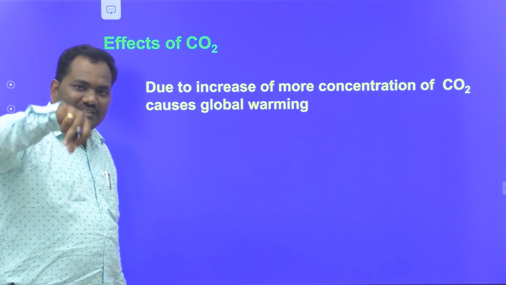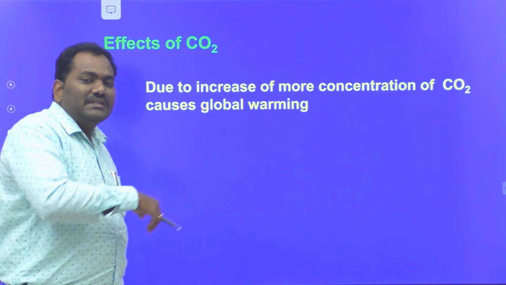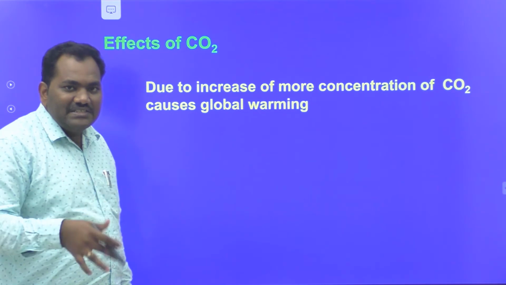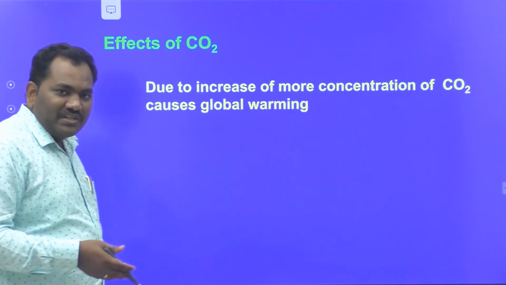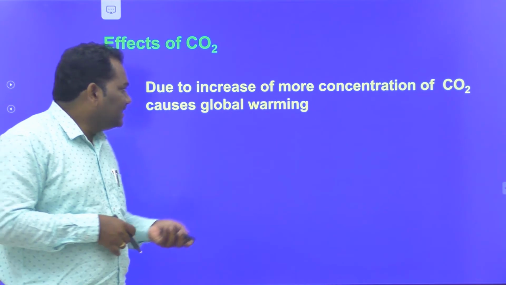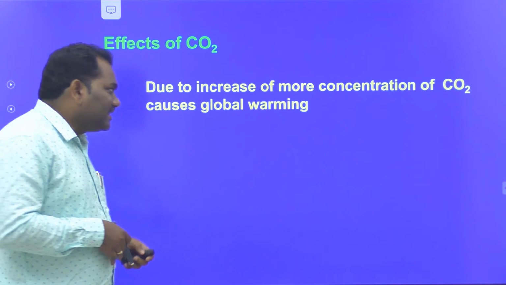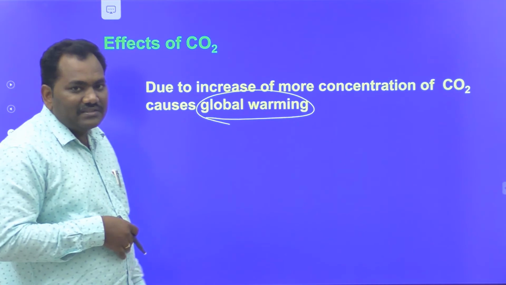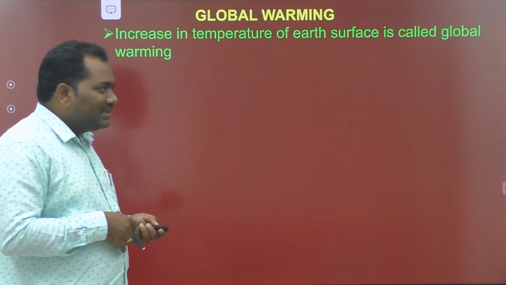Actually, CO2 is present in the environment. The universe creator also kept some amount of CO2 in the troposphere. But the concentration of CO2 is increased day by day due to human activities like industrialization, globalization, transportation, and burning of waste products. So increased CO2 causes global warming. The major disadvantage of CO2 is global warming, and the second one is that it causes acid rain. That is the major disadvantage of carbon dioxide.